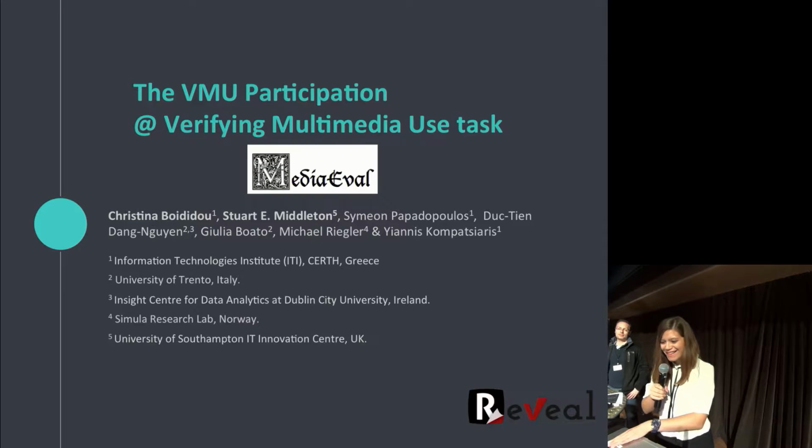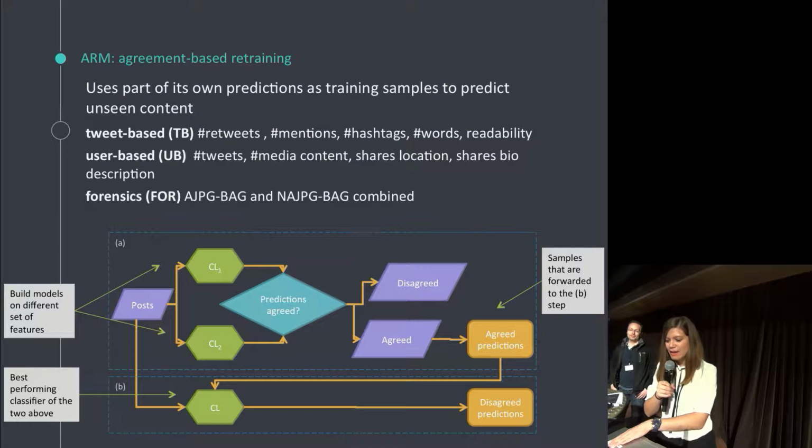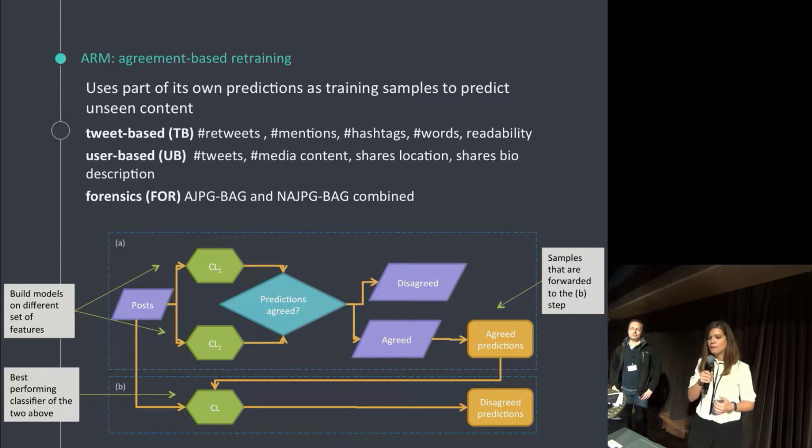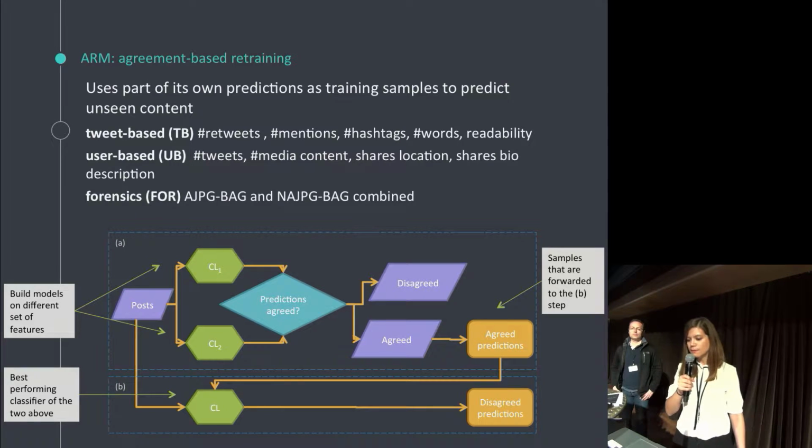So as organizers, we take part in our own task. What we actually did is that we combined two different methods in this case. The first one is the ARP method, the agreement-based retraining. It uses part of its own predictions as training samples in order to predict new content. So in this approach we used three types of features: tweet-based, user-based, and forensics.